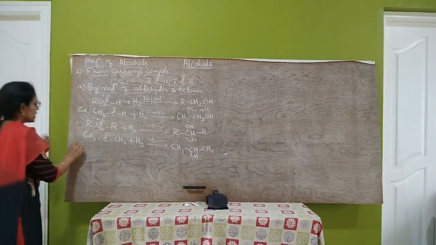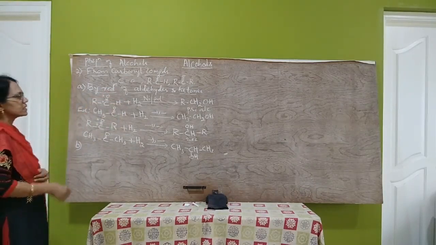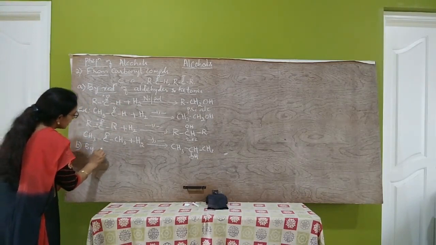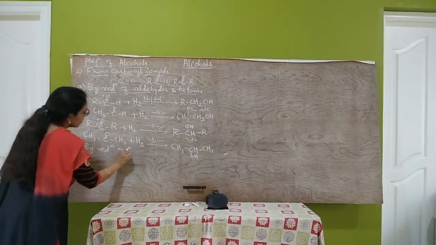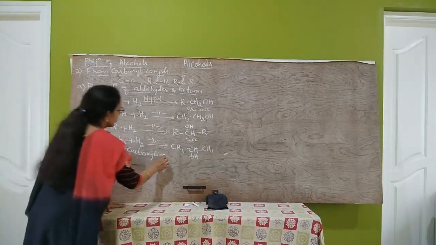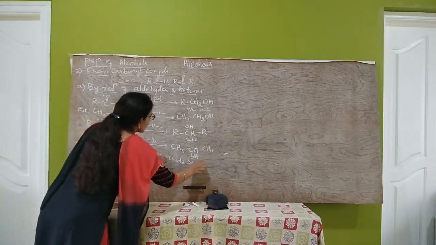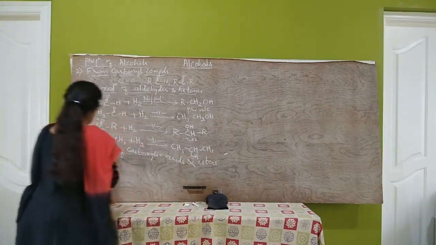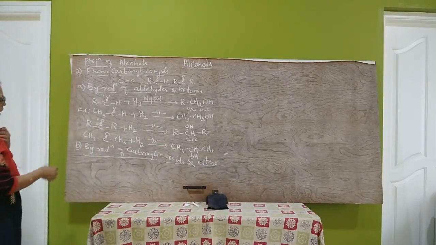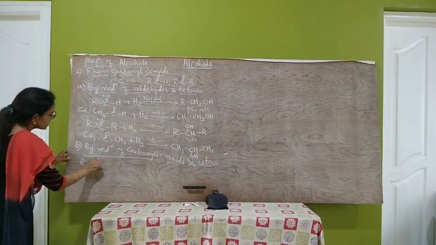So next we will study by the reduction of carboxylic acids and esters. Carboxylic acids, you know, have the general formula RCOOH.